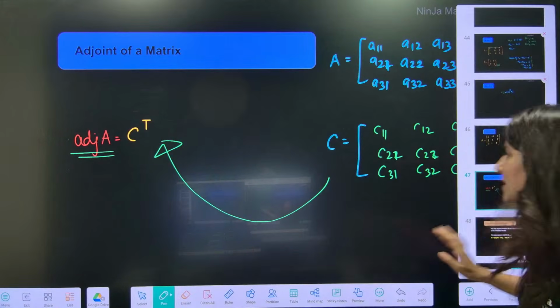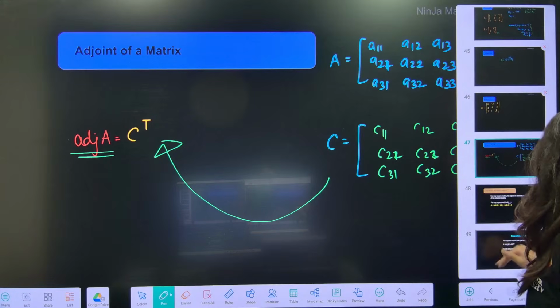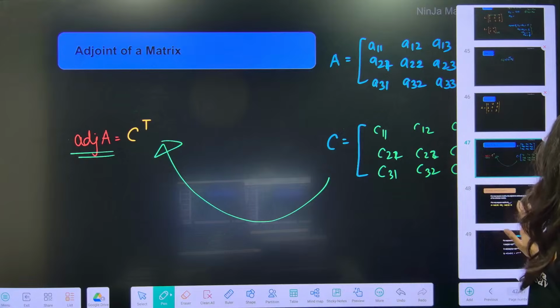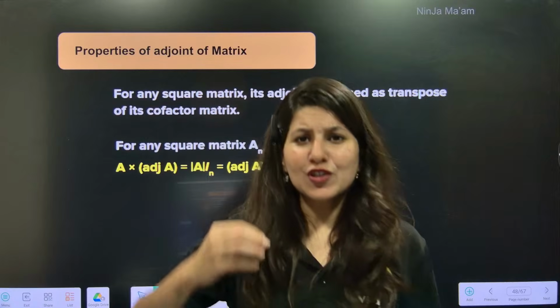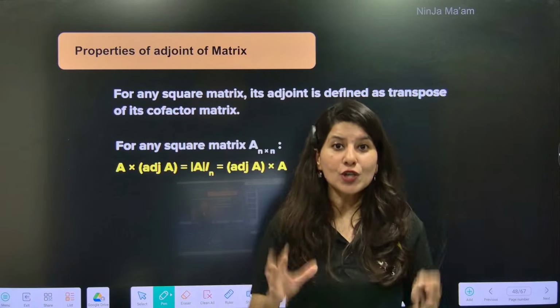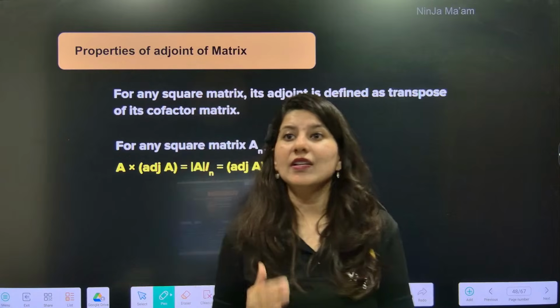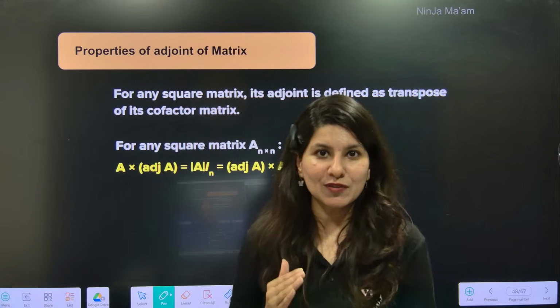Slightly longer process, but you know what? In JEE Main, you won't be asked to figure out the adjoint of a matrix, okay? So now here comes the next topic, which is highly important. One of the short questions in every shift, consistently we are seeing since the past couple of years: properties of adjoint of a matrix.